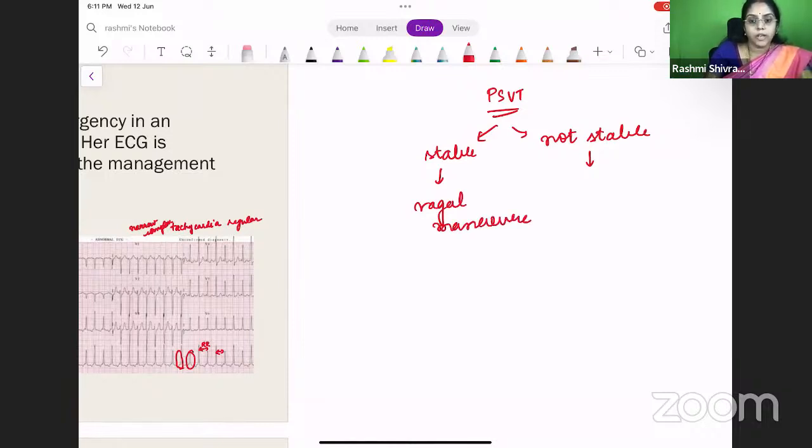First you will try a vagal maneuver. If that also does not work, then what do you mean by vagal maneuver? Basically, we do a carotid massage, right? We do a carotid massage for this patient. If that does not work out, you will give adenosine.